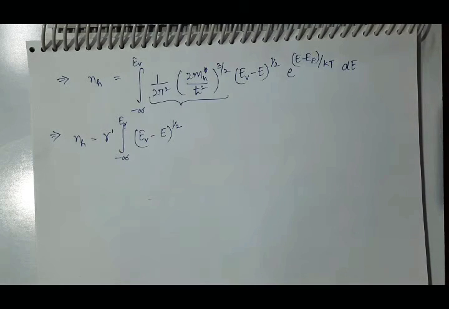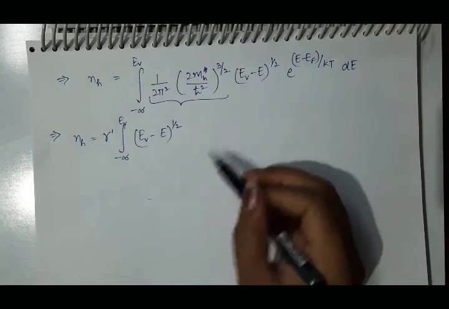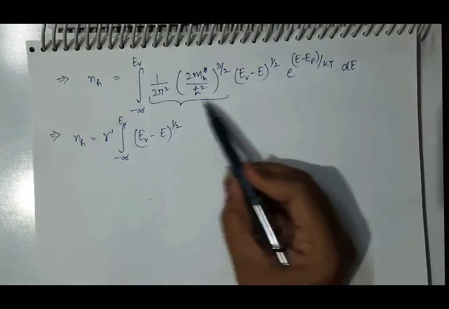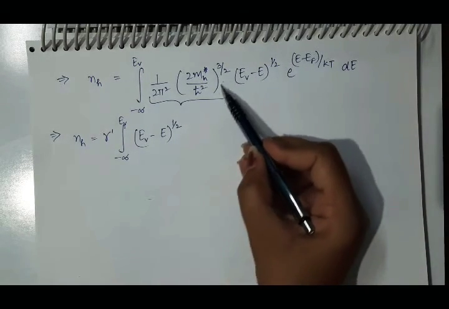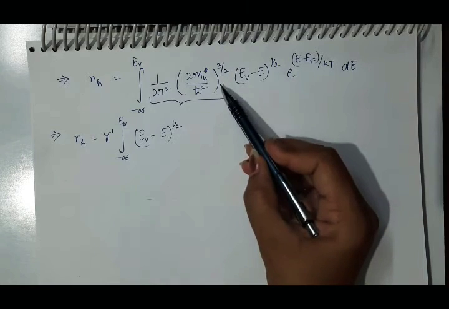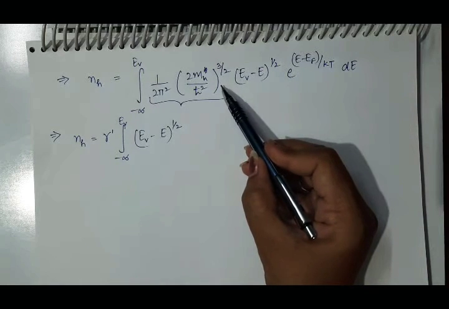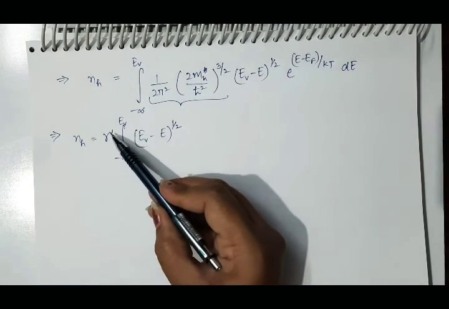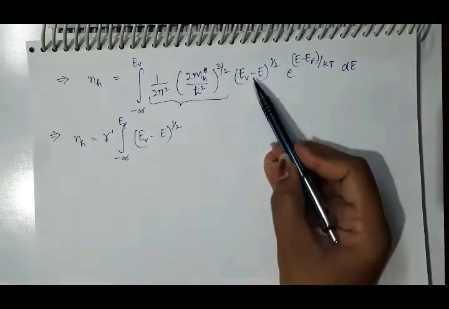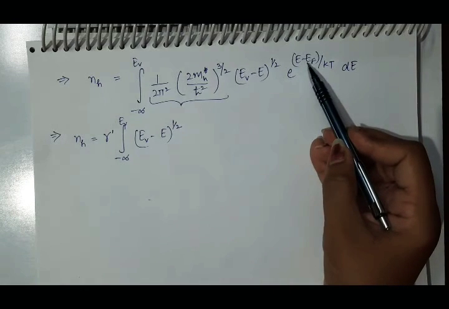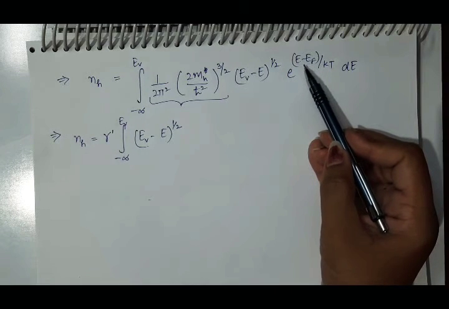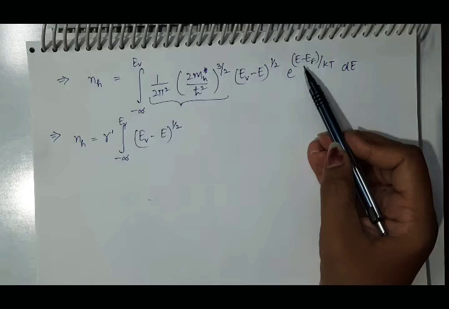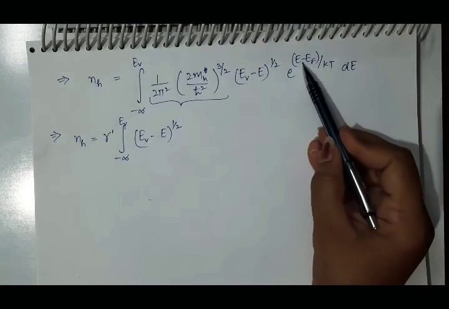After putting the value of ne and 1 minus fe, we will get this equation, and in this equation this term is constant as it doesn't contain variable e. So take it outside the integral and suppose it is equal to gamma dash, and then this term as it is. And as we are discussing the valence band, we need EV here.